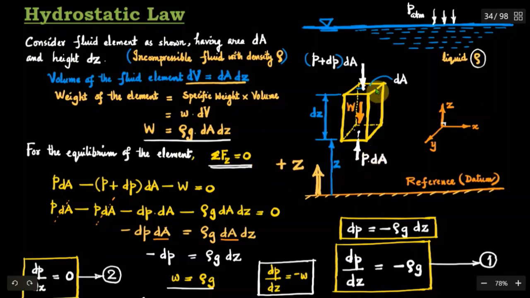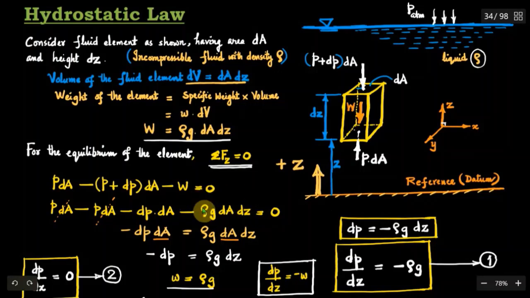So here we have three forces: P dA on the bottom face, P plus dP into dA on the top face, and the weight of the fluid element rho g dA dz. Therefore, the algebraic sum of the forces in the z direction, treating upward direction as positive, is P dA minus P plus dP into dA minus the weight of the element, rho g dA dz, equal to 0.